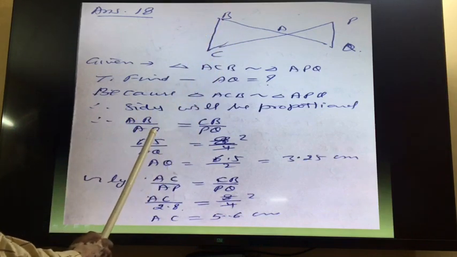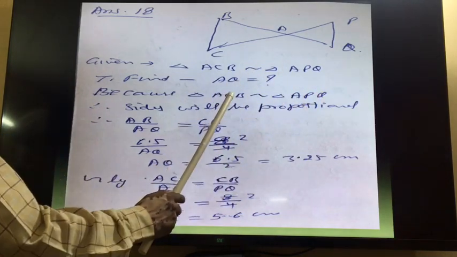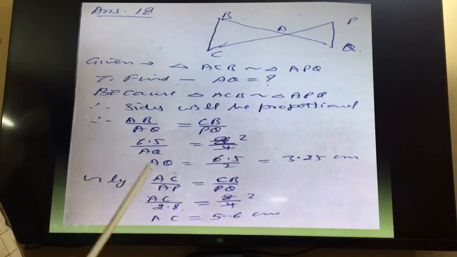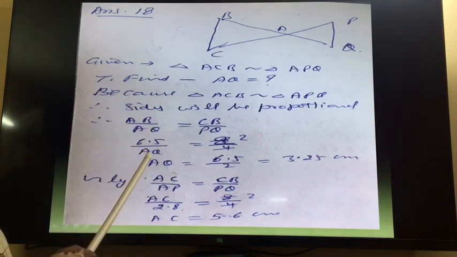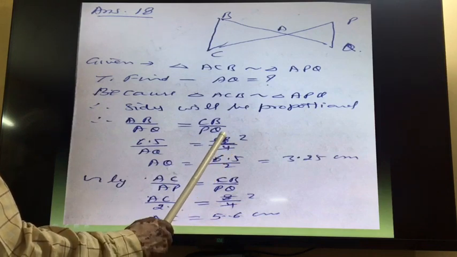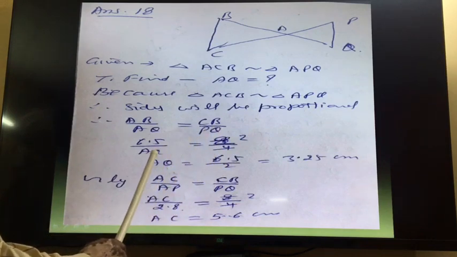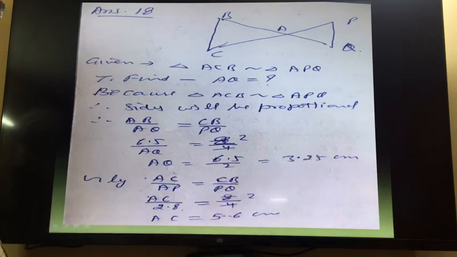AB upon AQ is equal to CB upon PQ. So AB 6.5 given upon AQ is equal to CB 8 given and PQ is 4. So by 4 we can cancel, we will get 2. So 2 AQ is equal to 6.5. So AQ is equal to 6.5 upon 2, that is 3.25.